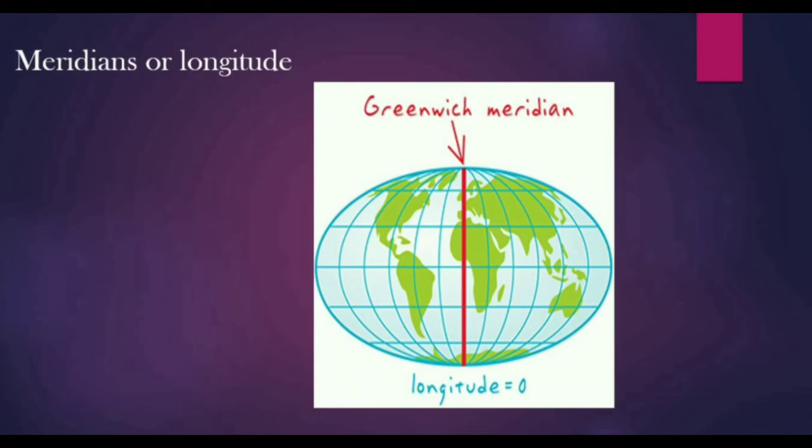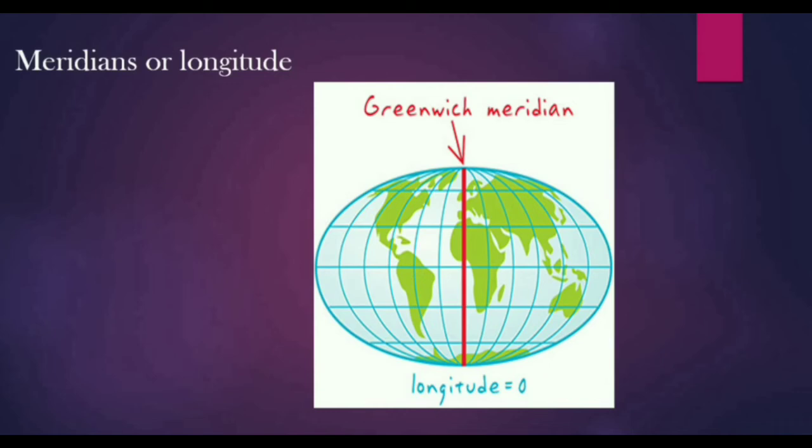Together this prime meridian and IDL, International Date Line, or you can say 0 degree and 180 degree, form a great circle. As the equator forms the great circle, in the same way the prime meridian and the International Date Line form the great circle that divides the earth into eastern and the western hemisphere. This is the eastern hemisphere, east of the prime meridian, and this is the western hemisphere.